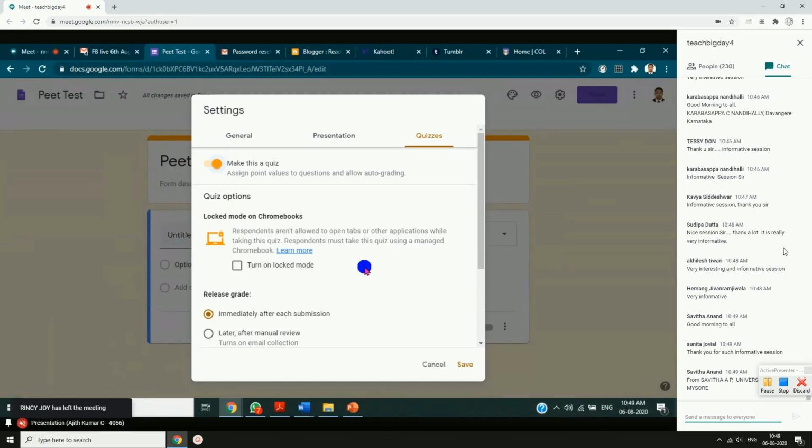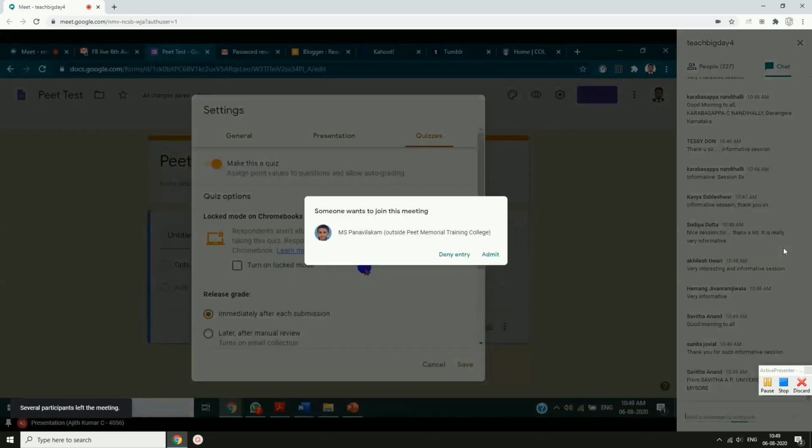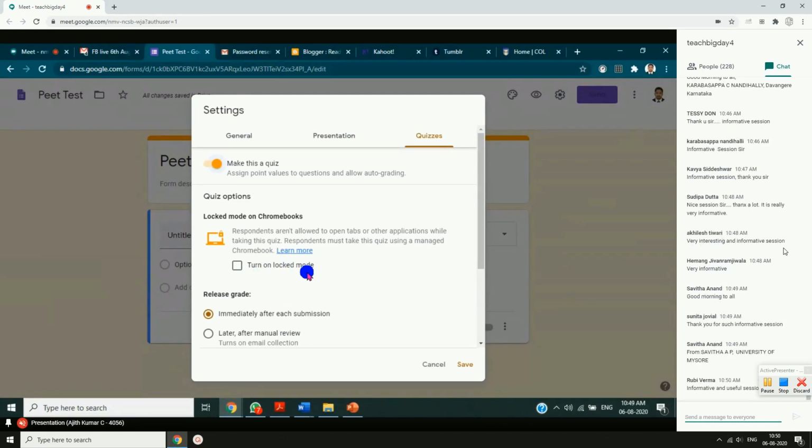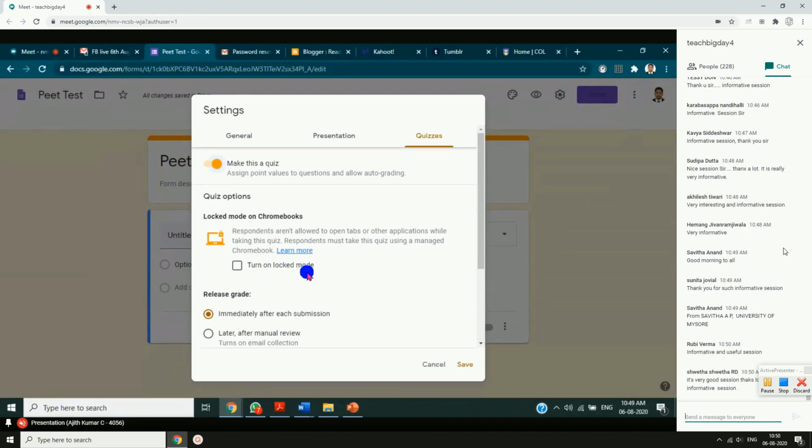I don't think it is possible for all the teachers and all the students to have that, but those who are using a Linux platform can make use of this facility. So turn on locked mode. When the students attend the examination, they will only see that window. None of the other windows can the students open. You can choose if it is required, otherwise leave it as it is.